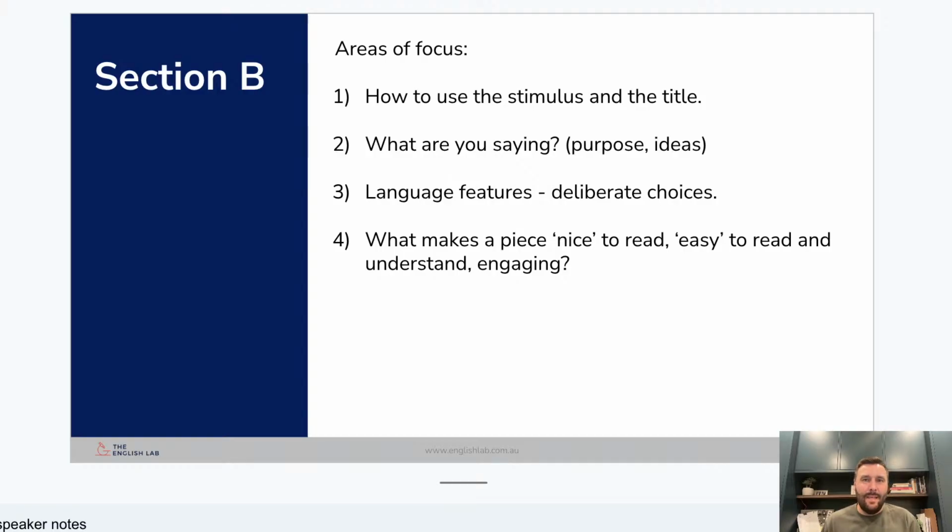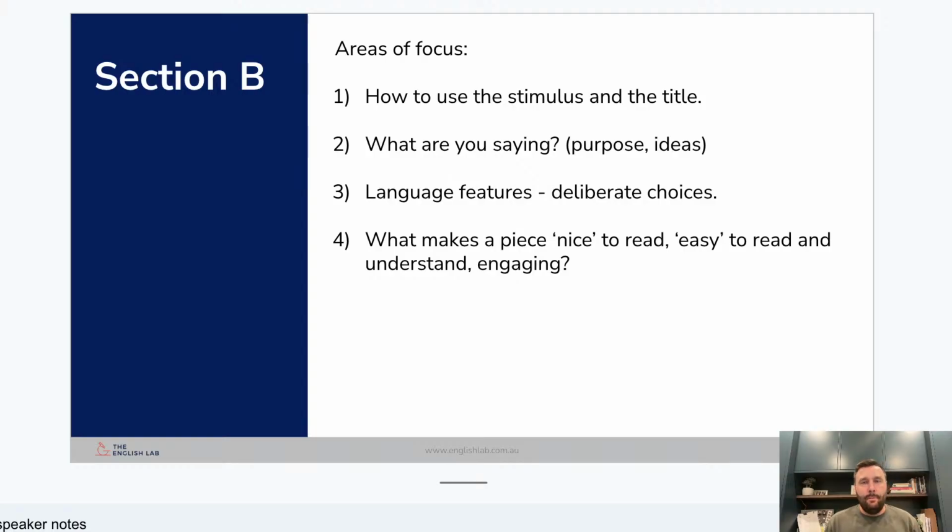I can't make this clearer because I've been going to lots of different schools and reading lots of different pieces, and I don't think students are understanding the importance of those words. You must use the title. It has been said, not by me, but by people at the VCAA and those examiners' reports and so on, that the title for Section B is to be treated like the question in Section A.